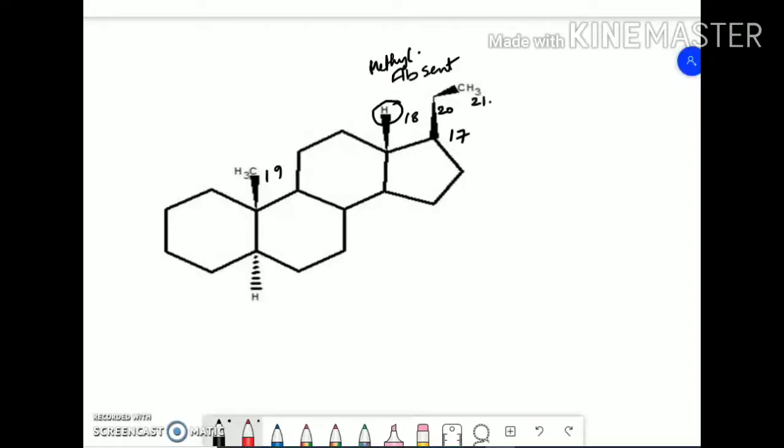So it is the pregnane nucleus. Here this carbon atom is going to become 18. The numbering remains 19 itself, and this carbon atom number remains the same. So that is the first basic rule: even if one or two carbon atoms are absent from the ring or from the side chain, the numbering does not change.